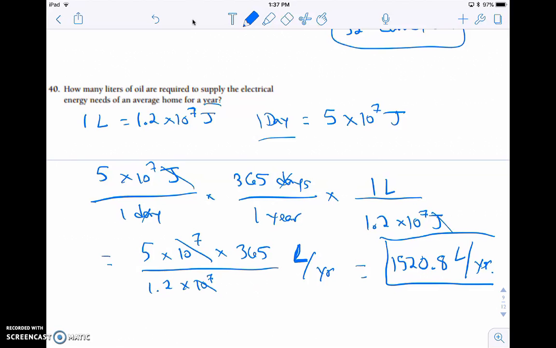So to power a house, we can look at that and say, well, 5 times 10 to the 7th joules. A lot of people don't talk in terms of joules, and that's for one day, and then you times that by 365, and that's for the entire year. But again, that number is a huge number, and we can't put it in perspective. But when we compare it to, well, you would need to burn 1,520.8 liters of oil every year to power that home, that number we can put into much more perspective. So when we compare the two, we again can create a little bit more meaning. So that's a look at comparisons and putting things into perspective.